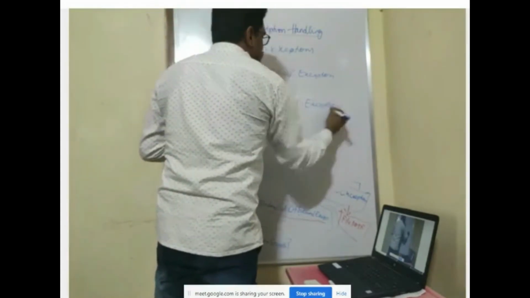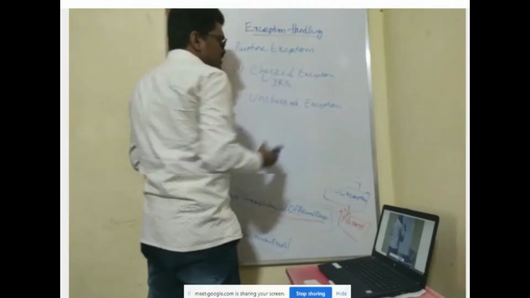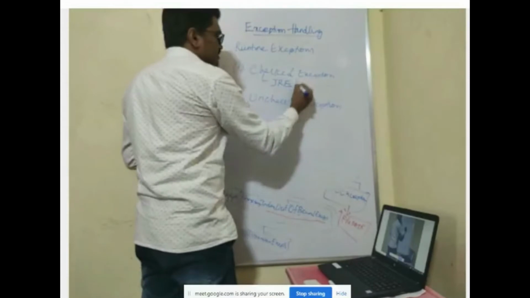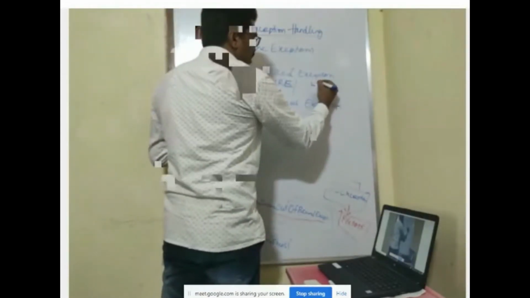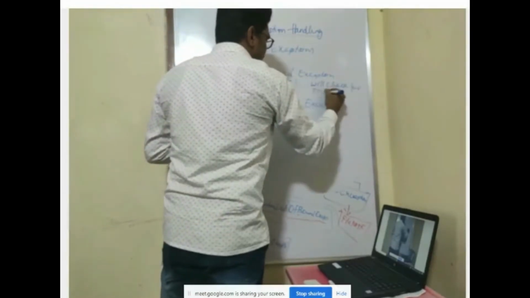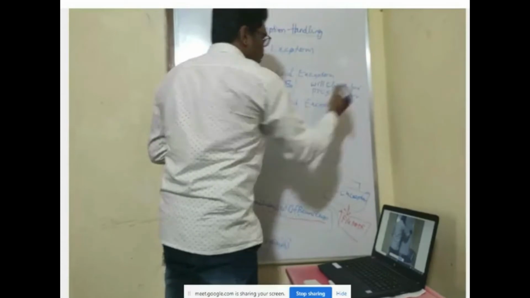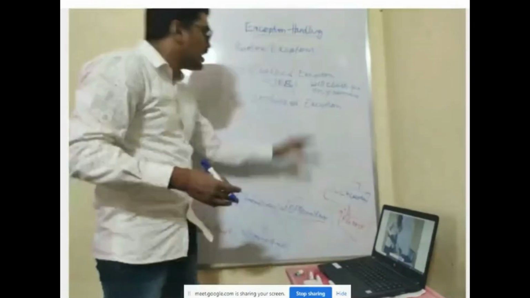What is a checked exception? Your Java runtime system, JRE or JRS, the Java runtime environment or Java runtime system, will check for programmer handlers. So we should have written some handlers to handle this exception.